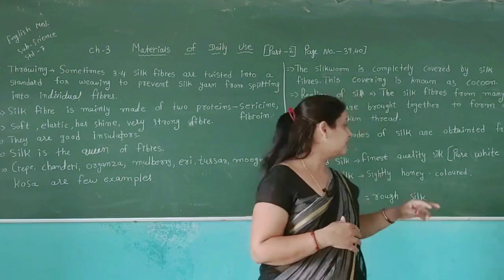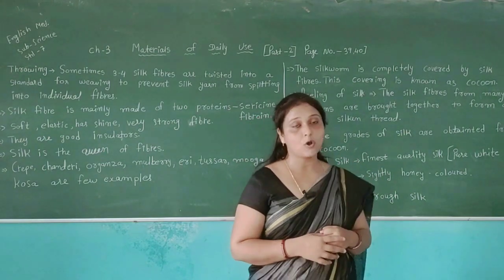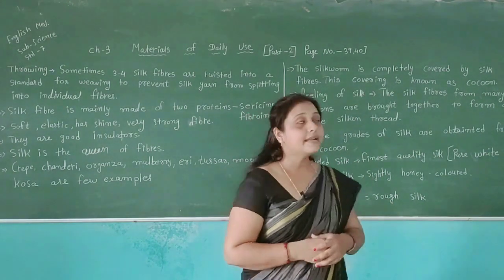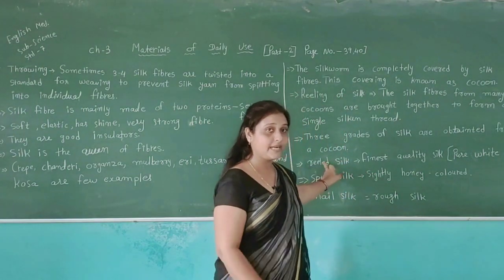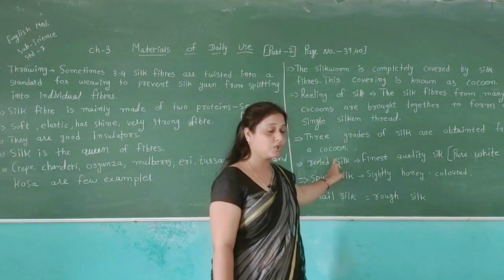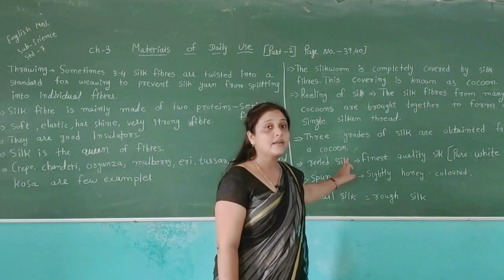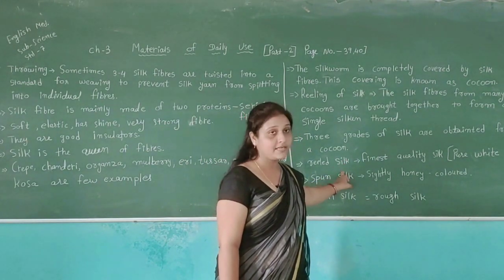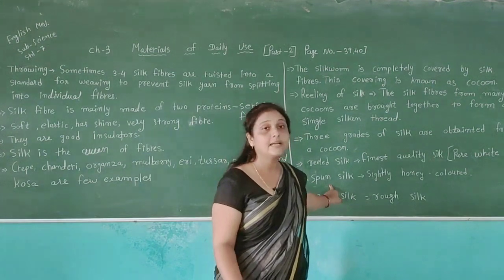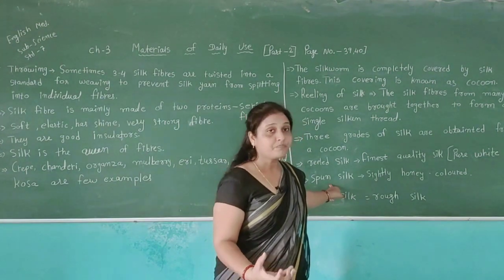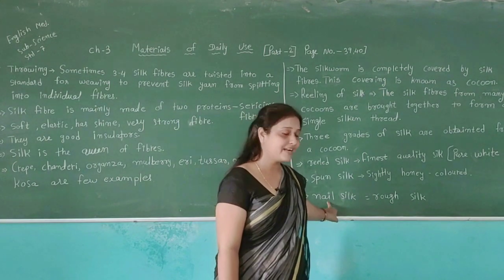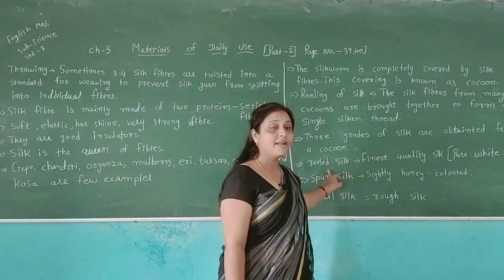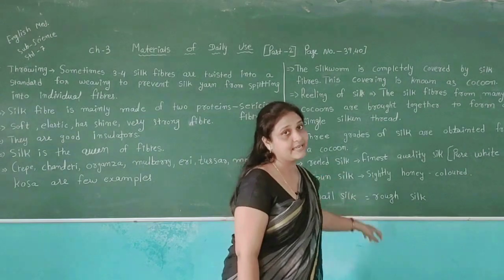Then we get three different grades of silk: first, reeled silk, spun silk, and nail silk. Reeled silk is the best quality silk we can get from the cocoon. It is totally pure and white in color. Then spun silk is slightly honey colored, and we also get nail silk. It is totally rough type silk. This is our base type of silk.